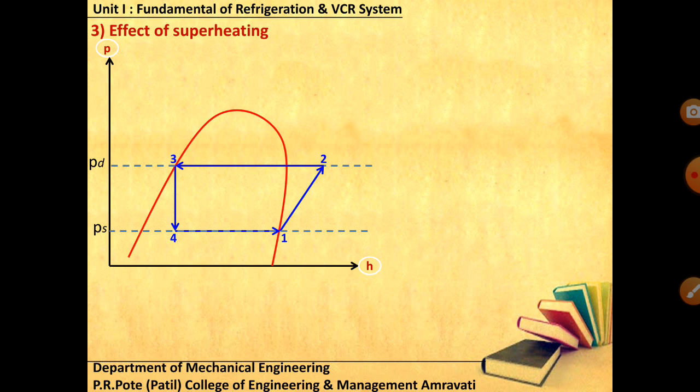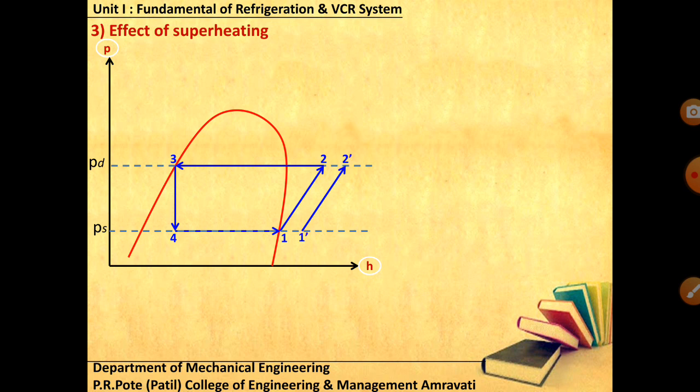Now next is the effect of superheating. In superheating, the inlet to your compressor should also be in the superheated form. In the conventional cycle 1 2 3 4 1, point number 1 is at dry saturated vapor. But when I'm talking about superheating, point number 1 should lie in the superheated vapor region like this.